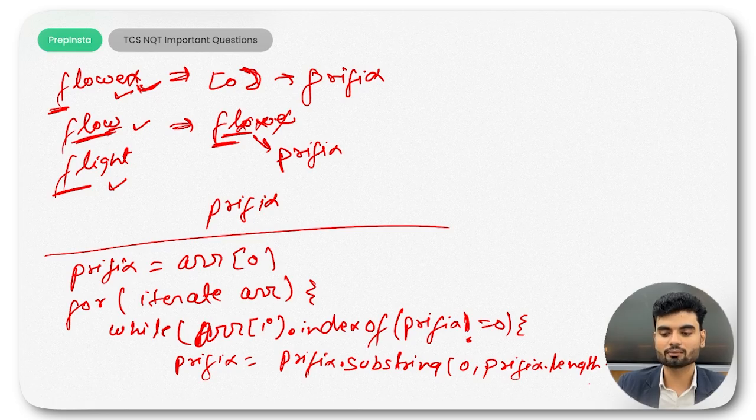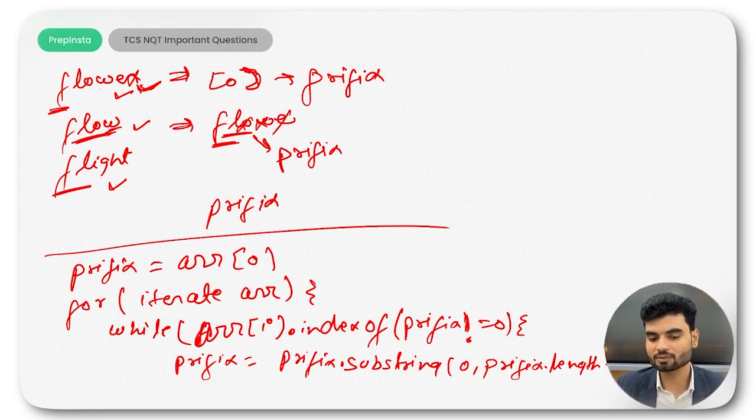So you keep updating. If the length of the prefix becomes 0, we can say there is no common prefix. But if not, then we'll return the prefix. I hope the algorithm is clear to all.